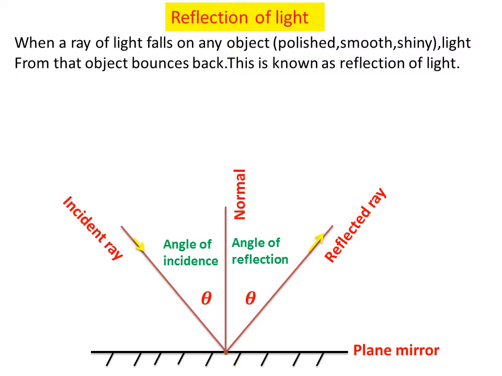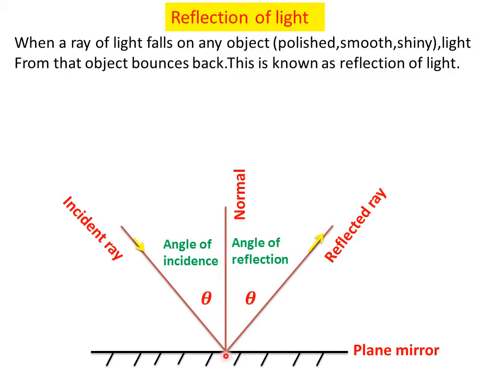Here we have an incident ray. The ray of light falling on the surface is called the incident ray. And this one is the reflected ray. What is the reflected ray? The incident ray bouncing back in the same medium after striking the reflecting surface is called the reflected ray. And this one is our normal.